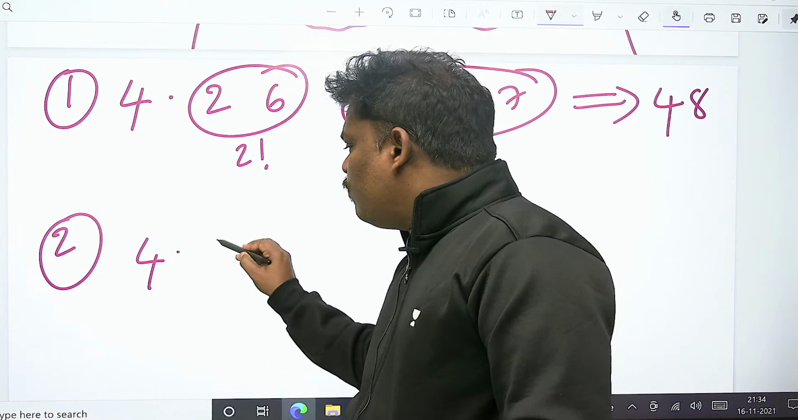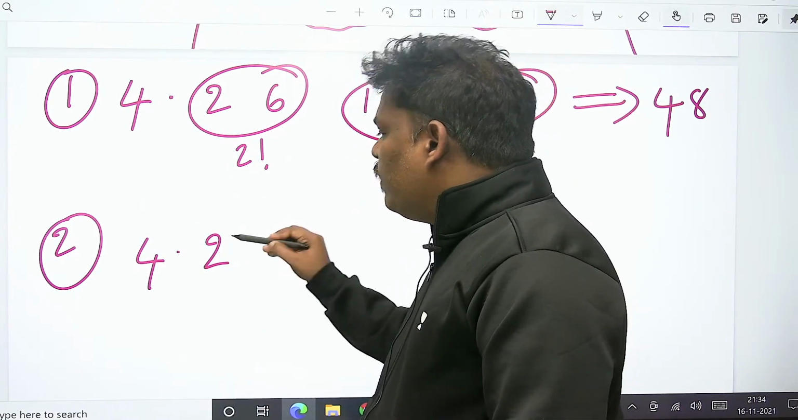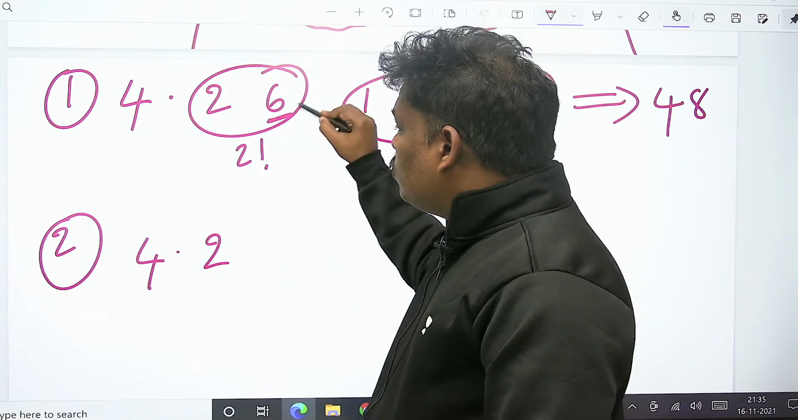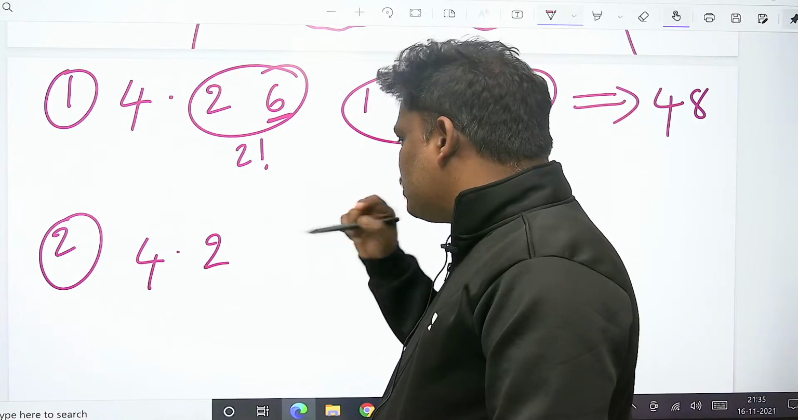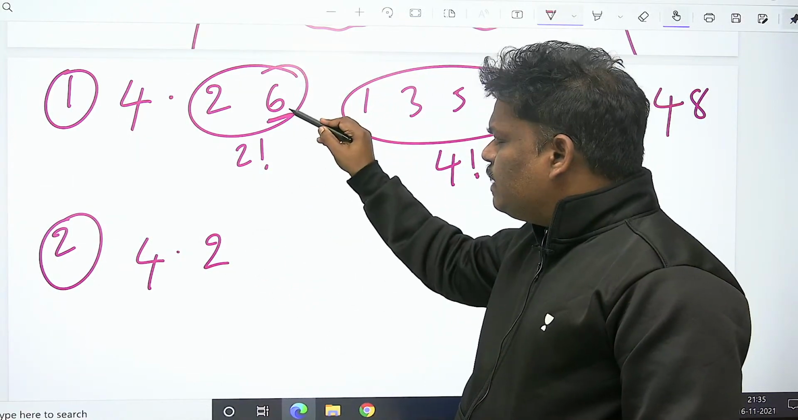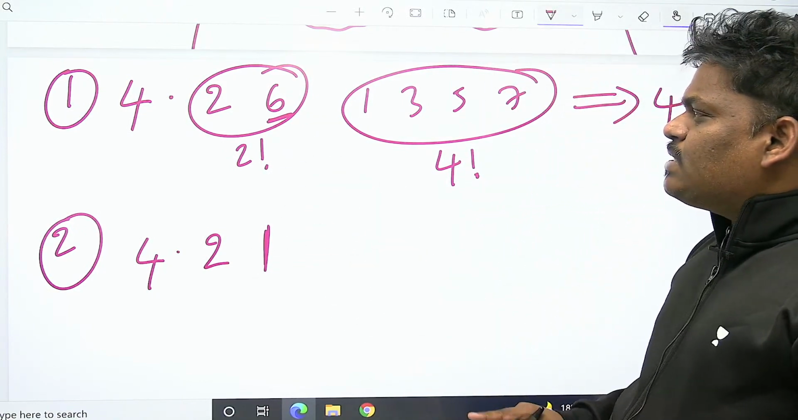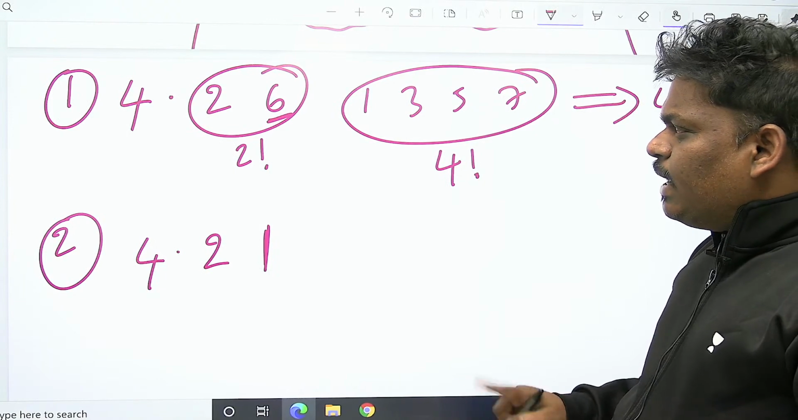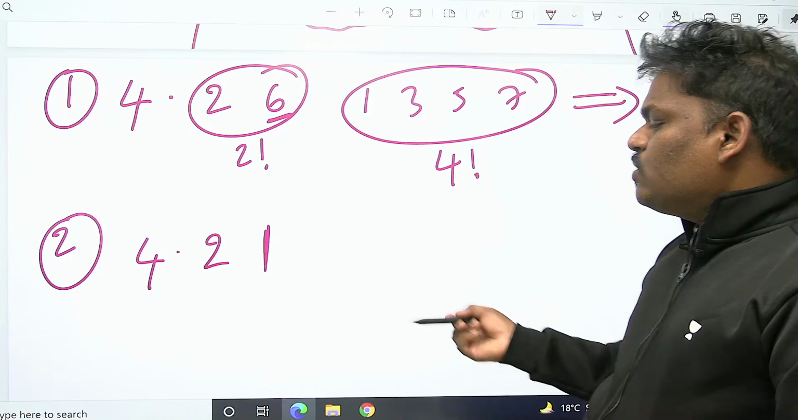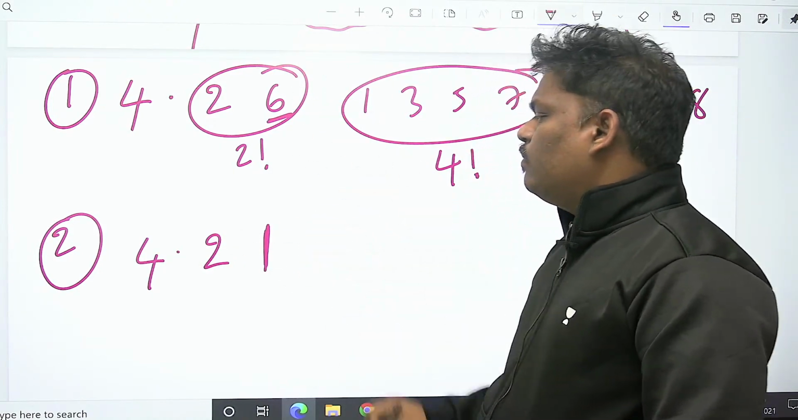Next one. After 4, 2 will come, that is also okay. After 2, I kept 6 here. But there may be a chance that after 2, 6 will come, that is fine. After 2, 1 may come, because 2's children are left 1, right 3. So after 2, instead of getting 6, 1 can come, no problem.